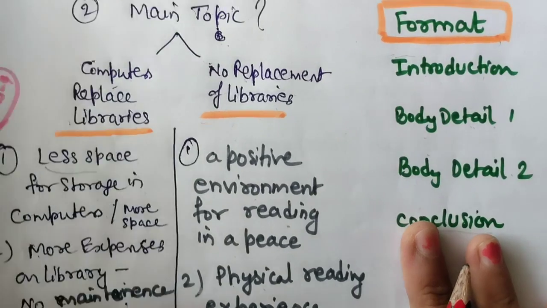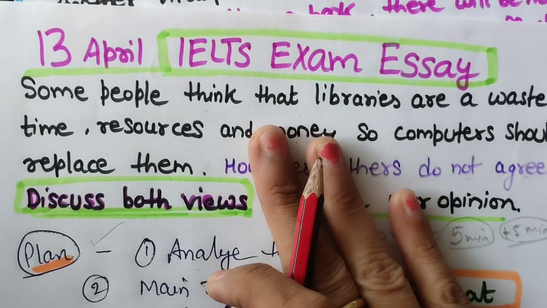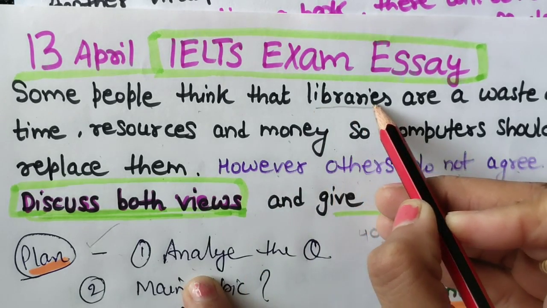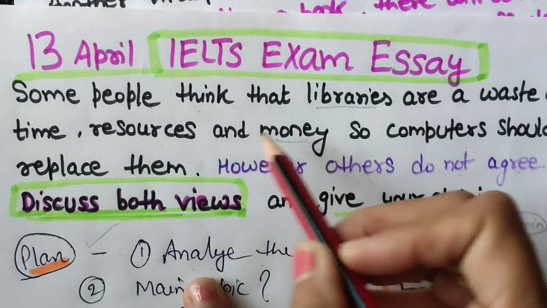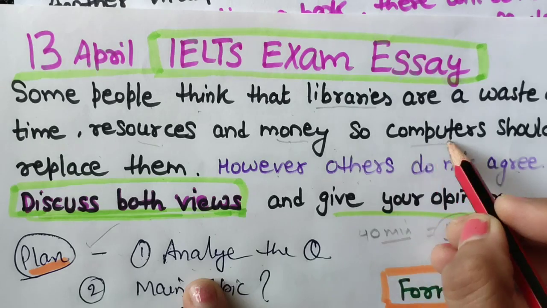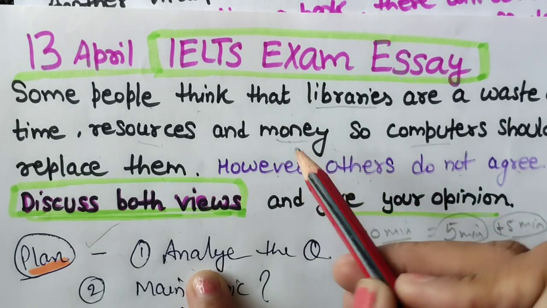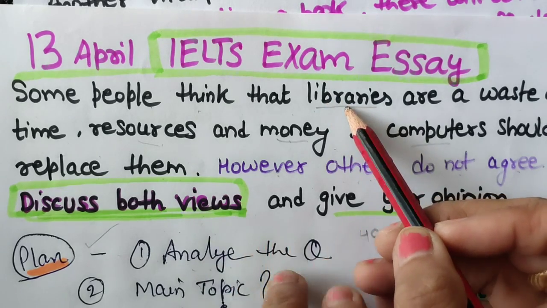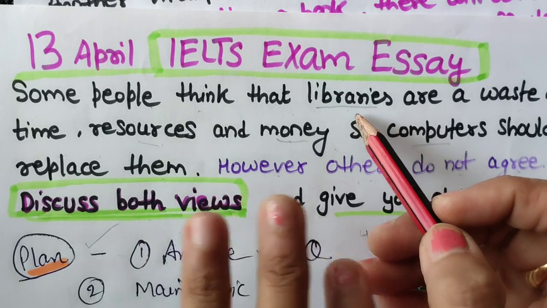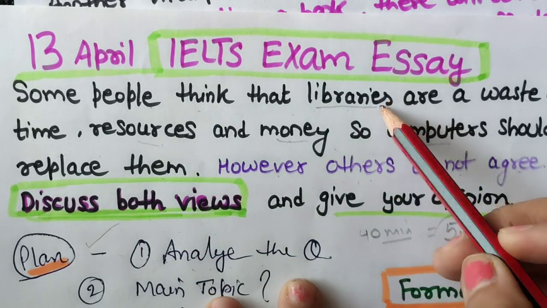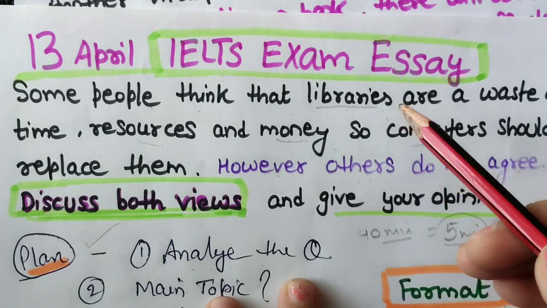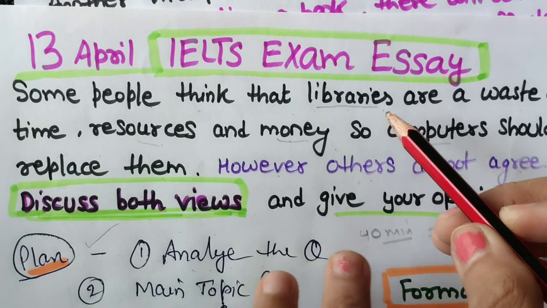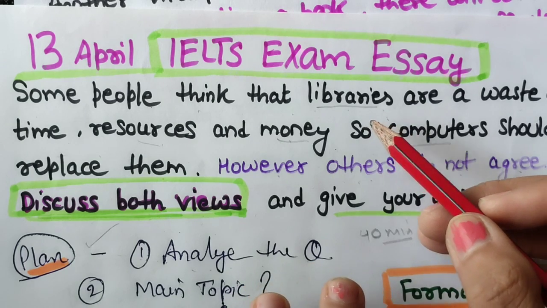Now vocabulary. Vocabulary means, let me tell you from here, this is the question. So here the words library and money, resource, time, computers will come again and again in the essay. I think the word library will come at least 20-30 times. So if you write libraries again and again, that will be a boring essay. I mean to say repetition of words should not be there in an IELTS essay.